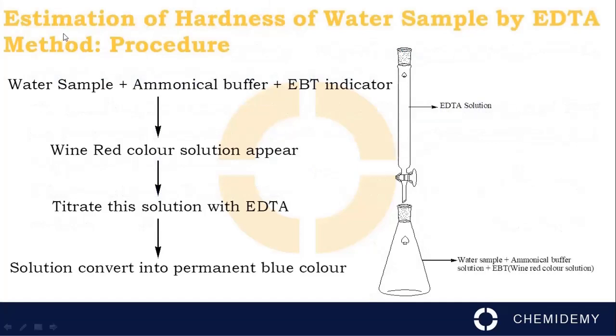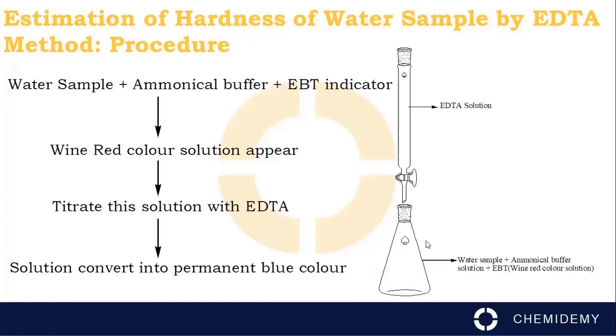Procedure for estimation of hardness of a water sample by the EDTA method. Water sample, ammoniacal buffer and EBT indicator are taken in a conical flask. The solution turns wine red because hardness producing metal ions react with EBT indicator to form a metal-EBT complex, which is unstable.